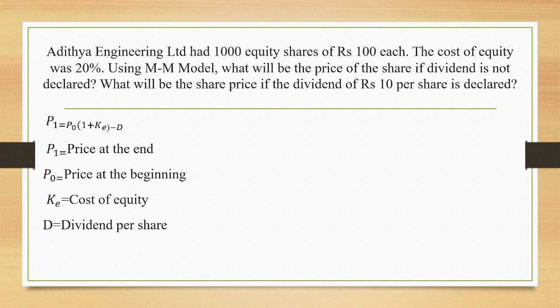Now there are two situations. One is dividend is not declared, and we will have to find out the price of the share. Another situation is dividend of rupees 10 per share is declared, and we will have to find out the share price. So using this, we can prove the theory saying that the dividend policy is irrelevant. It is not important in deciding the share price. So how do we find out the share price? P1 is equal to P0 into (1 plus KE) minus D. P1 is the price at the end, P0 is the price at the beginning, KE is the cost of equity and D is dividend per share.